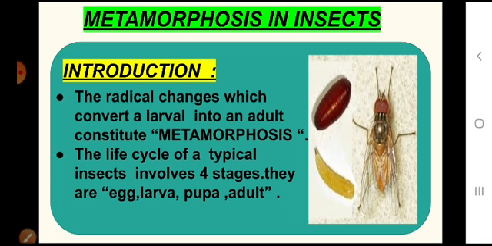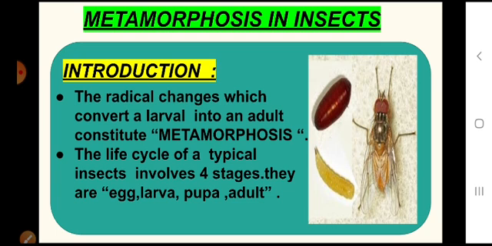What is metamorphosis? The significant characteristic feature in insect biology is that they always hatch from the egg into a condition morphologically different from that of the adult.